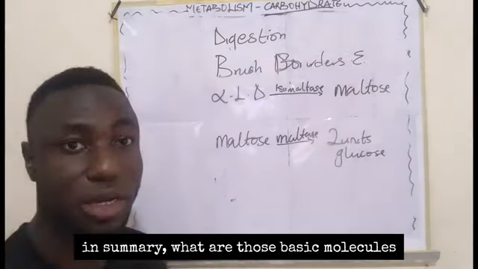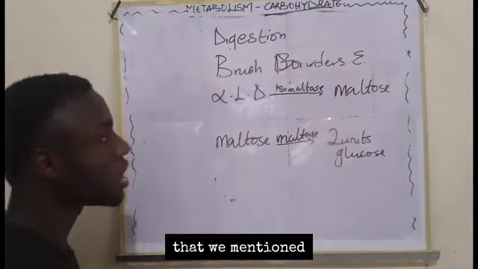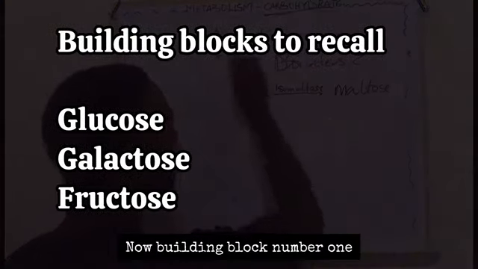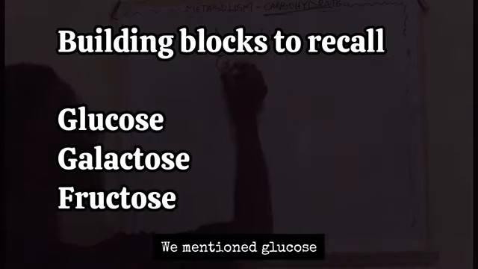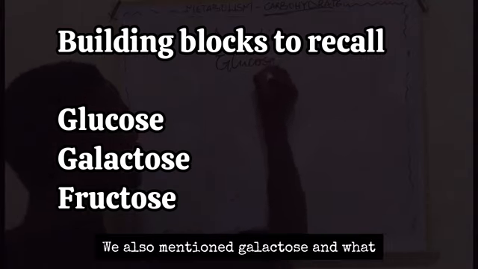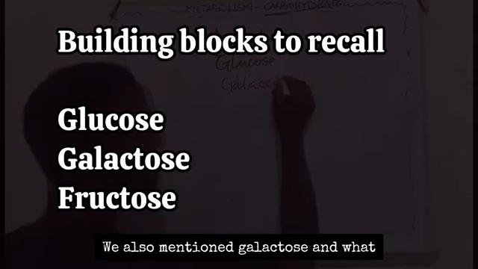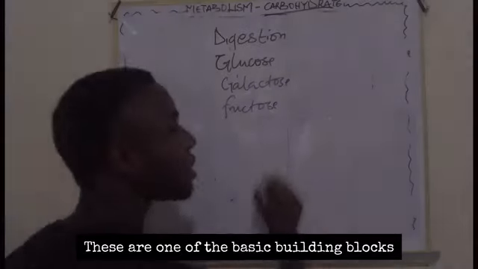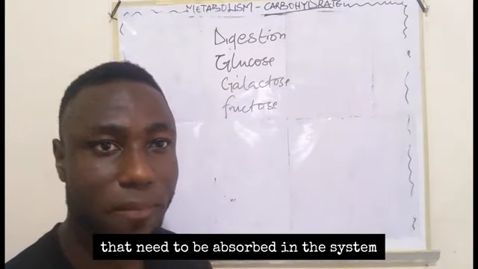So in summary, what are those basic molecules or building blocks that we mentioned? As you can recall, we have mentioned so many building blocks. Building block number 1, we mentioned glucose. We also mentioned galactose and fructose. These are the basic building blocks that need to be absorbed in the system.